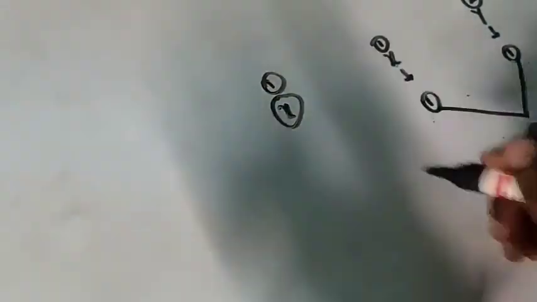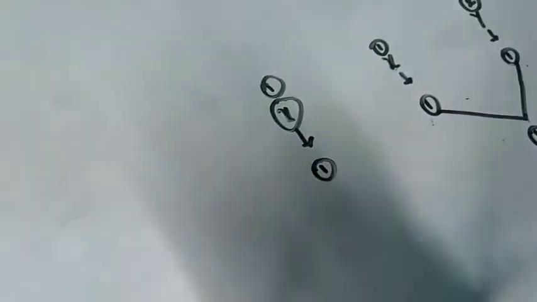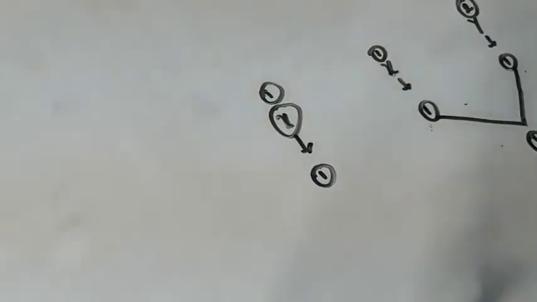Now coming to asexual reproduction. What is asexual reproduction? See, here I am having only one parent X. From X I am getting offspring directly. No gametes are produced and there is no fusion of gametes. Such a mode of reproduction is known as asexual reproduction.